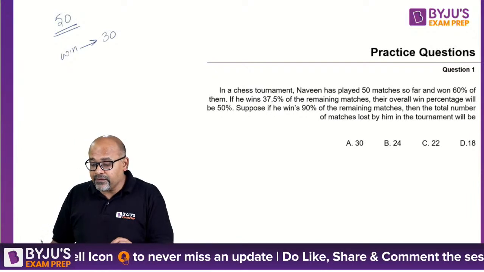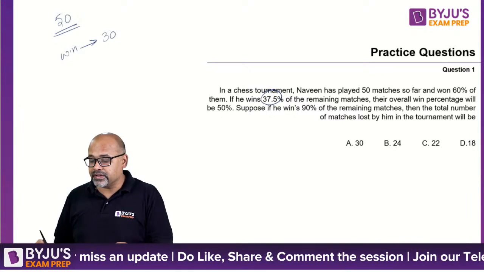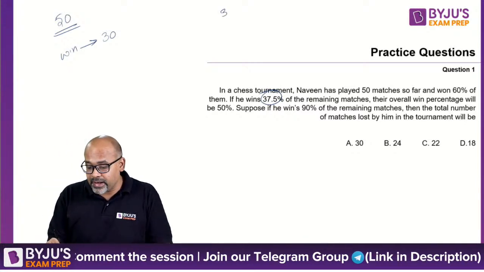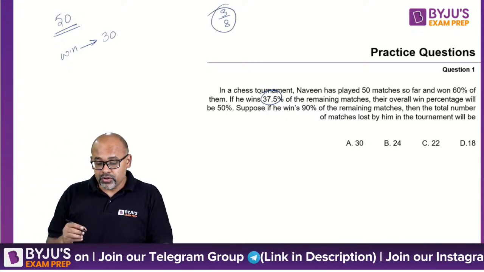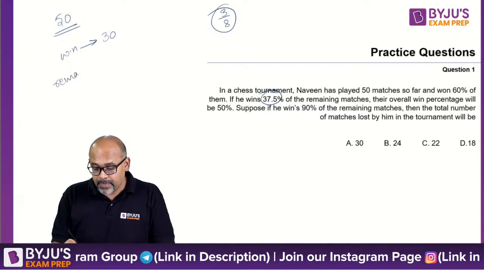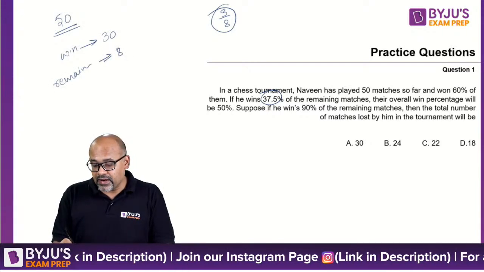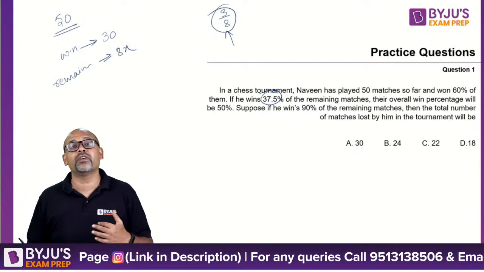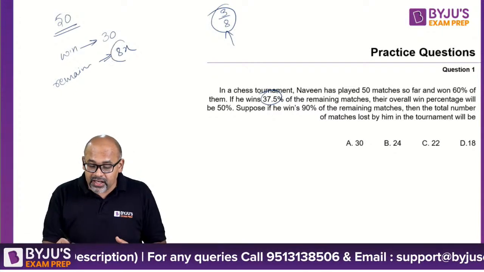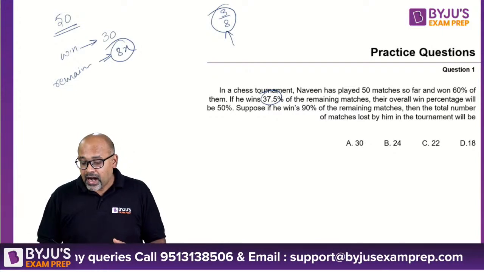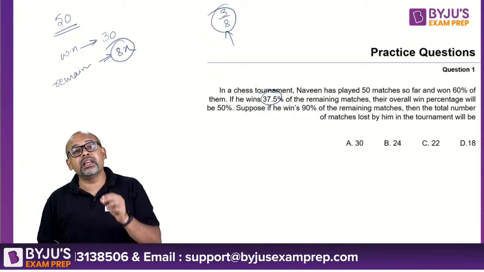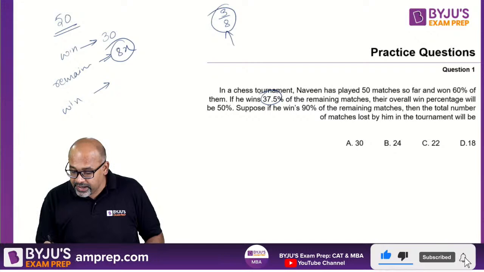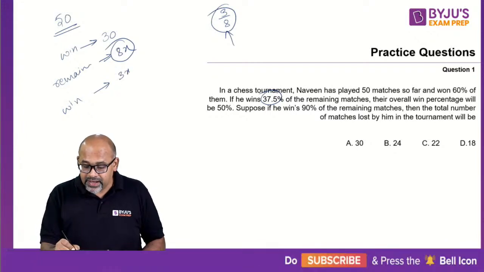Now if he wins 37.5% of the remaining matches. Now 37.5 is 3 by 8 as a fraction. So if you say remaining is 8x. Why am I taking 8x? Because if you notice 37.5 is a fraction of 8. So I will take the remaining as 8x, then he is winning 3/8 of that. So I am winning 3 by 8. So that is 3x.